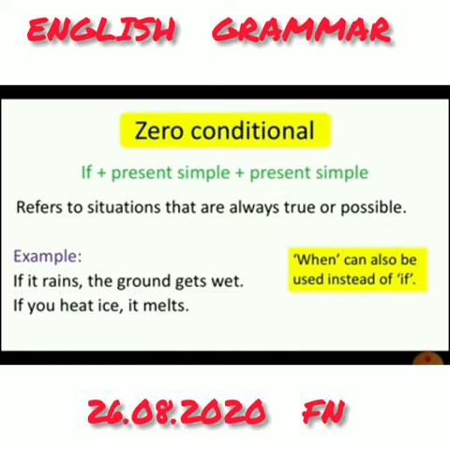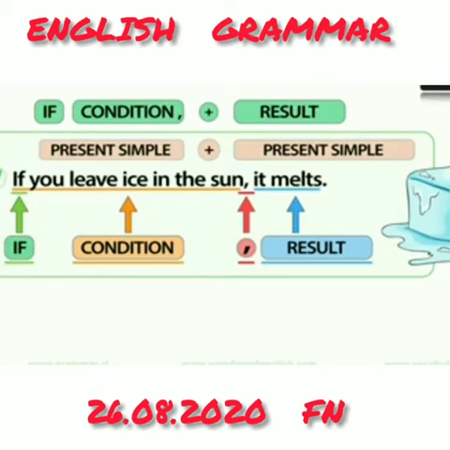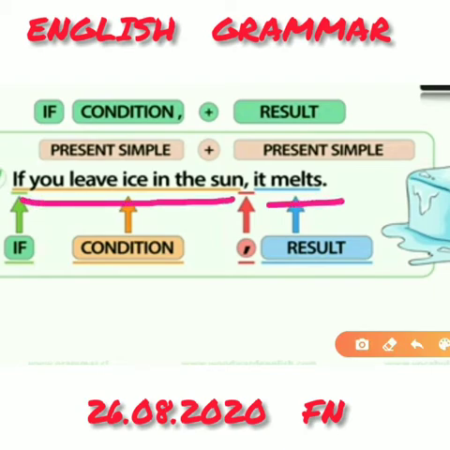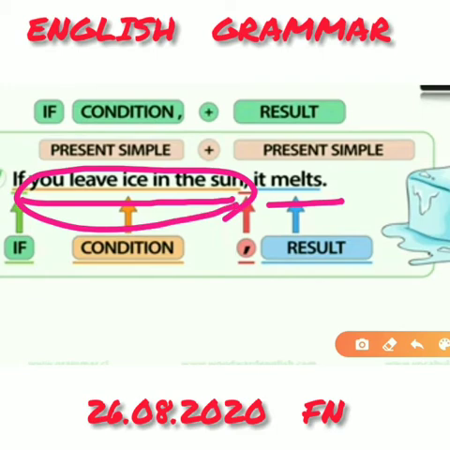Okay. Let us look at other important sentences. Okay, let us see the examples now. If you leave ice in the sun, it melts. This is an example of the zero conditional. The first part is in the simple present tense and the second part is also in the simple present tense.